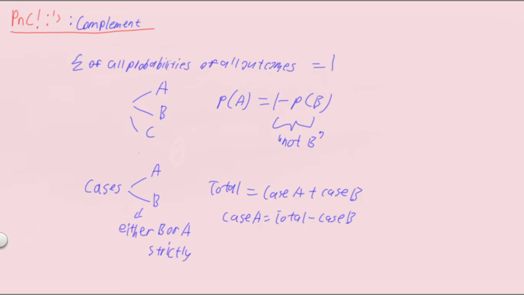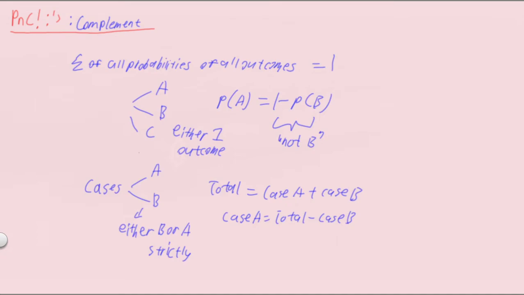Of course, in the long run, in more context, you realize that it can be A or B, and you can be both A and B at the same time. So that is where we need to be careful when looking at complements. Likewise, for these 3 outcomes, it must be only one outcome. You cannot have both A and B happening together, nor B and C, nor A and C.